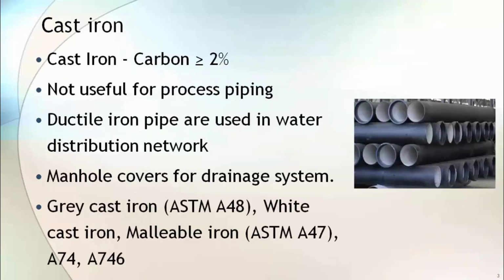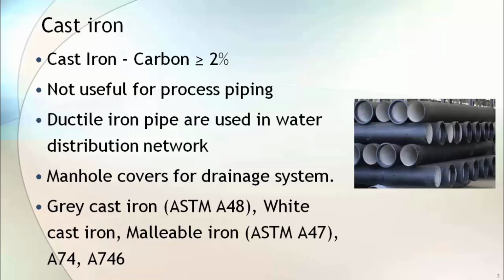Now there is a difference between cast iron and cast steel. Let's learn about cast iron and then cast steel. Cast iron contains more than 2% of carbon by its weight. Being a very hard and brittle material, it cannot be used in process piping. However, a ductile iron pipe, which is a type of cast iron, is widely used in water distribution networks. This ductile iron pipe has very good corrosion resistance.